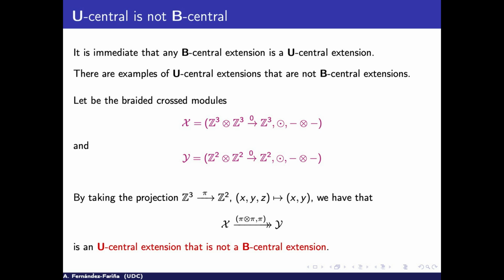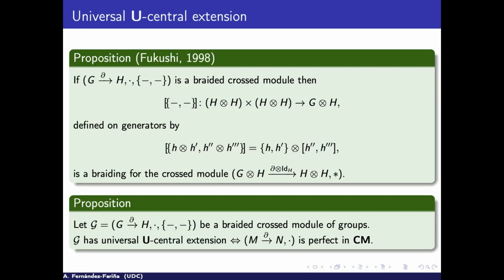And as an example, we have this with a Belgian cross model, braid cross models, and taking the projection that takes out the last element, we have this example. So this will be a new central extension that is not a U central extension. So again, Fukushi in 1998 worked with the U central extension.